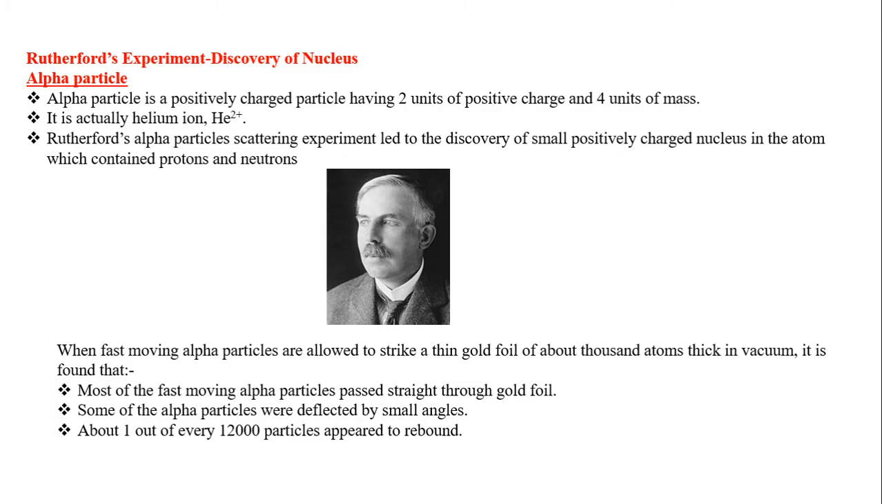When the fast moving alpha particles were made to strike the thin gold foil, about 1,000 atoms thick, he expected most of them to get deflected. But surprisingly, most of the fast moving alpha particles passed right through the foil. Some of the alpha particles were deflected by small angles. Out of 12,000 particles, only one got rebounded. It was a surprising result.